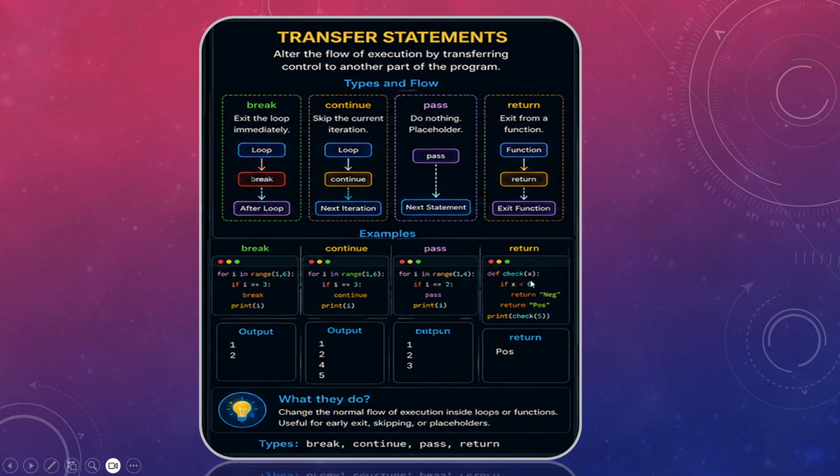So here see, def check. Here your value parameter is getting passed, and your parameter is 5 here. Since you have called the function and passed the argument, x becomes 5. If x is less than 0, so is 5 less than 0? No, this is not true. Hence 5 is positive, so return positive. Hence positive is printed. So this is all about your transfer statements.